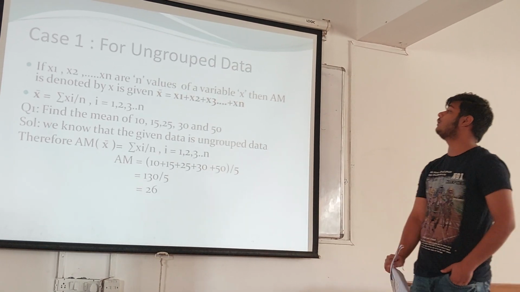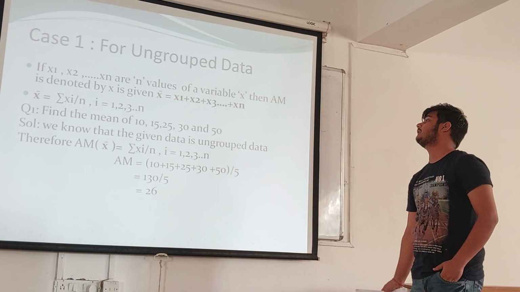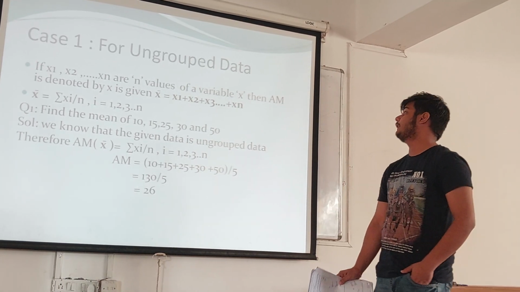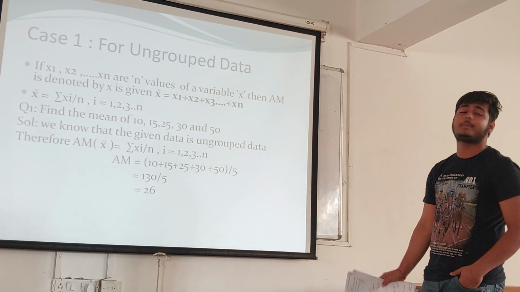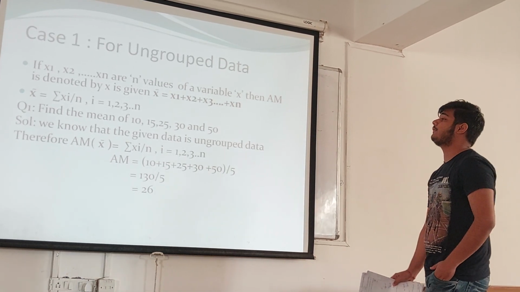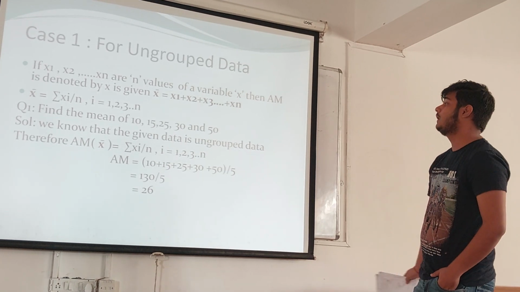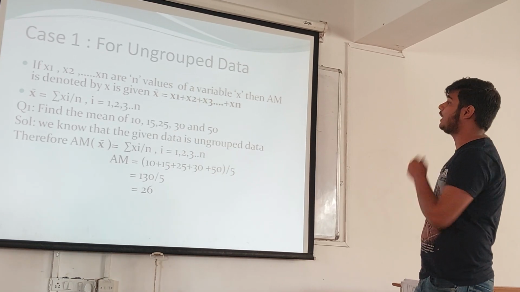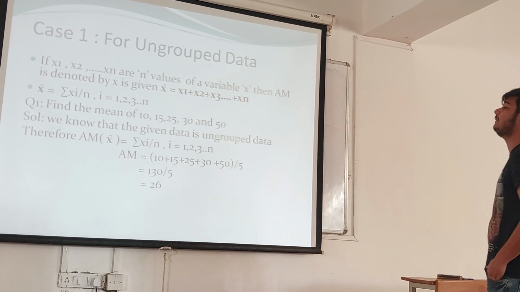If x1, x2 to xn are n values of a variable x, then the arithmetic mean, denoted by x bar, is given as x bar is equal to x1 plus x2 up to xn, divided by n. X bar is equal to the summation of xi upon n, where i takes values 1 to n. So one question is based on ungrouped data. Find the mean of 10, 15, 20, 30 and 50.